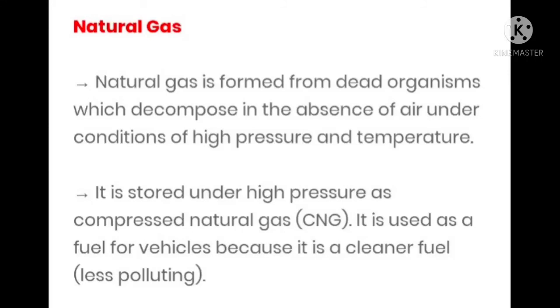You have seen the refining of petroleum, where the reservoir rock was there, after that water was there, just above that oil was there, and just above that a small layer of gas was there, that was the natural gas. So it is stored under high pressure as compressed natural gas, that is CNG. It is used as fuel for vehicles because it is a cleaner fuel, less polluting. Most efficiently now this fuel is used, and this fuel is also cheaper.